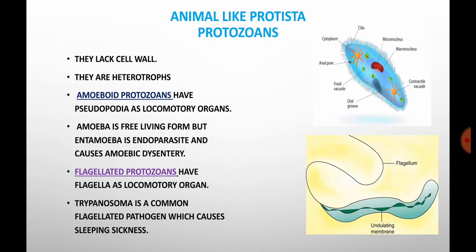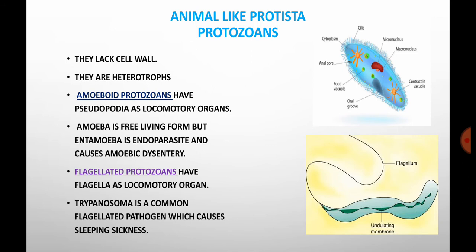Next, going with the animal like Protista. All the protozoans come under animal like Protista. They lack a cell wall and show heterotrophic nature. For example, amoeboid protozoans and flagellated protozoans.